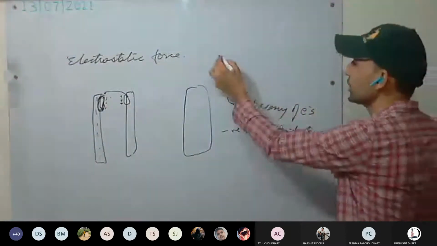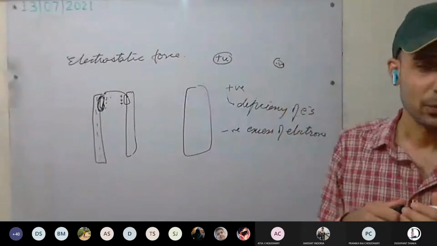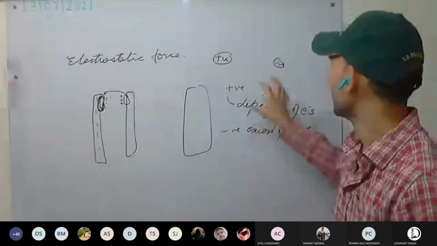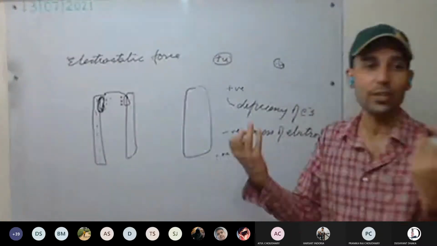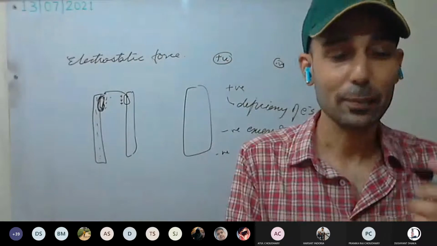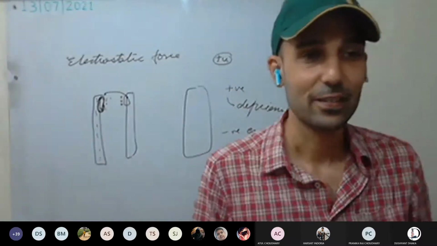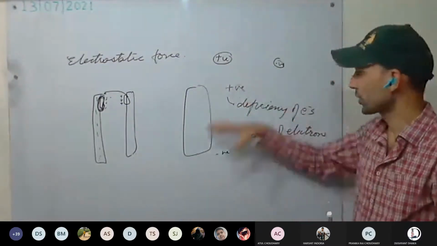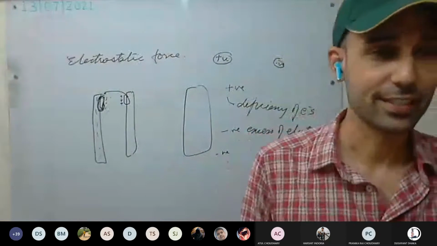If both are deficient, they will repel. And if both are negatively charged, both have excess electrons, they will repel. Okay. Moreover, in depth, I can tell you tomorrow only. I have to go through it as well, because it's the properties of electrons you have to study. This you have studied in electrostatics.